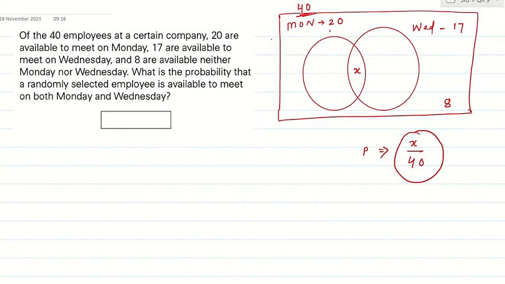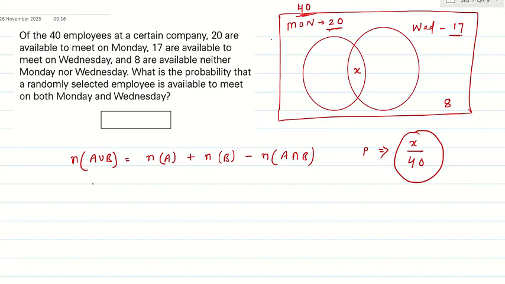We have a 20 here altogether. Here's 17 altogether, right? So do you know that there's a formula for A union B? How do you find it? n of A plus n of B minus n of A intersection B. What is A union B here? Those who are participating in the discussion in the complete sets. So 40 minus 8, correct?